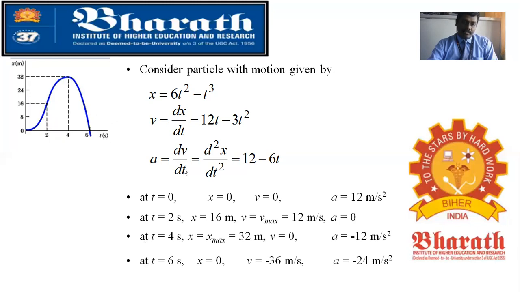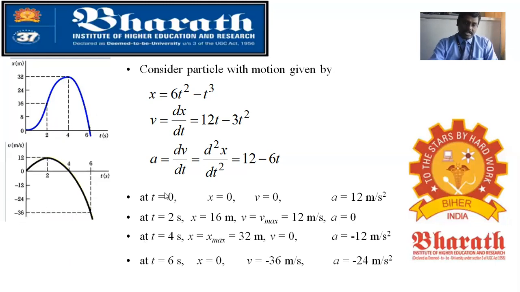Now you are going to see the curve for v versus t. For t equal to 0 second, the velocity is 0. By substitution you got a positive 12 meter per second at 2 seconds. At t equal to 4 seconds you will get velocity as 0.